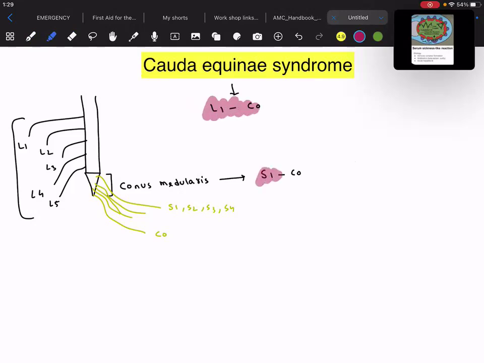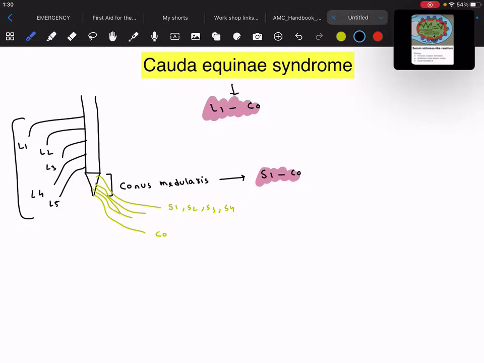Now hopefully this is very easy for you to differentiate between the conus medullaris syndrome and the cauda equina syndrome. Cauda equina syndrome would involve the lumbar nerve roots also, including the sacral and coccyx. But in the conus medullaris there is only a small portion which is involved, and that is the sacral part.